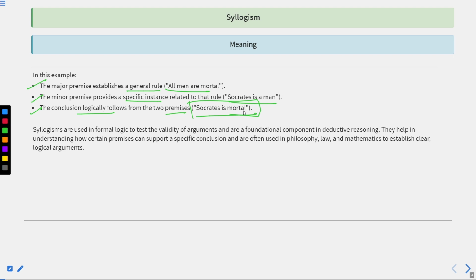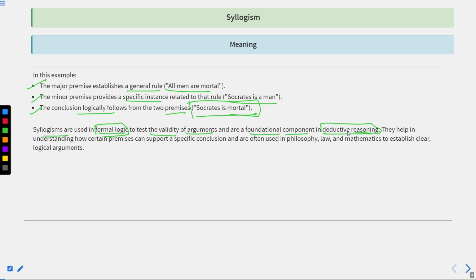The first thing you need to understand is that syllogisms are used in formal logic. They are used to test the validity of arguments and are the foundational component in deductive reasoning.